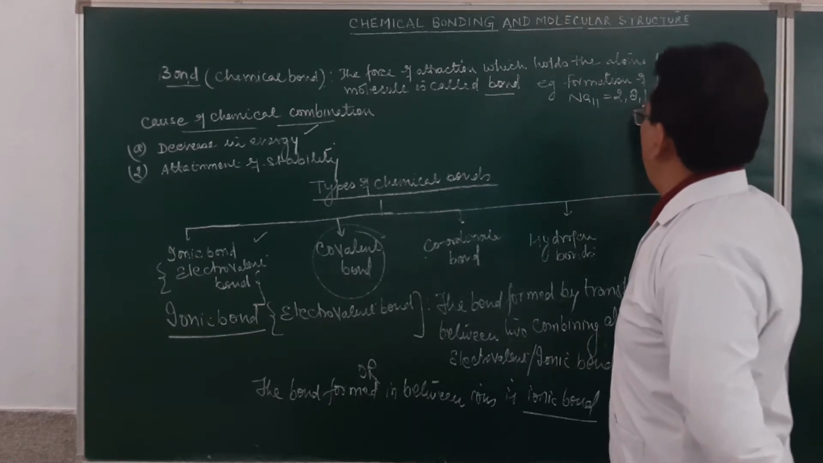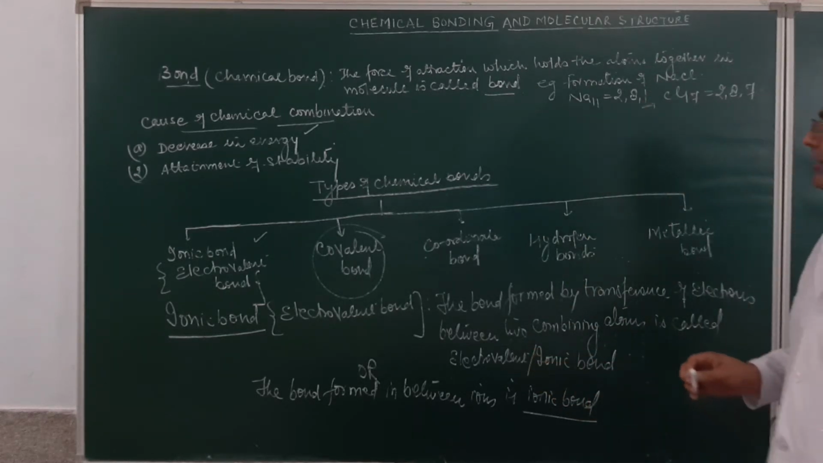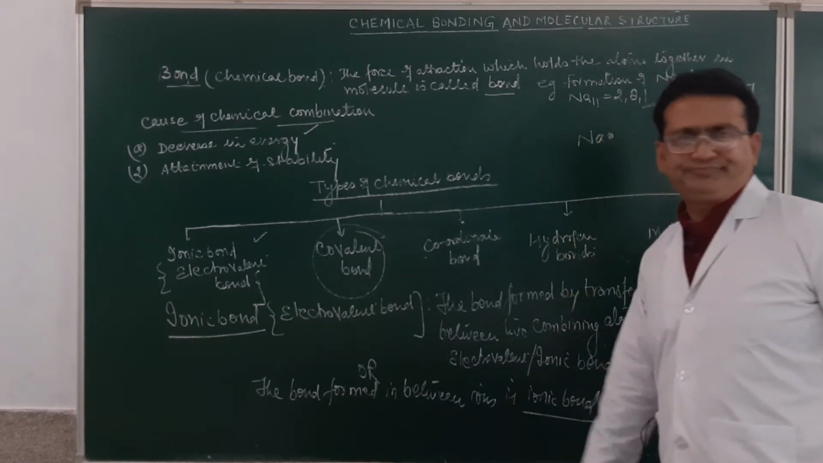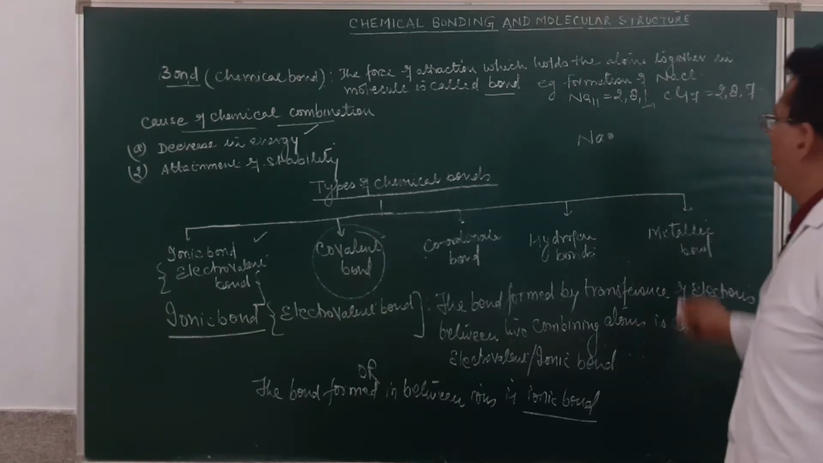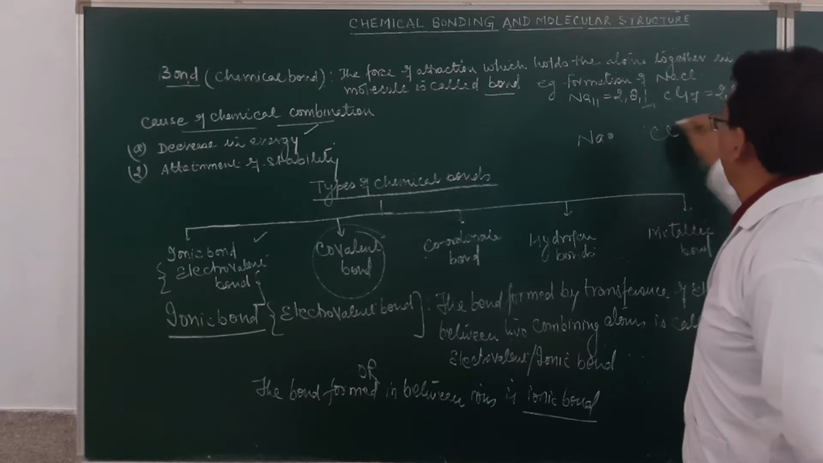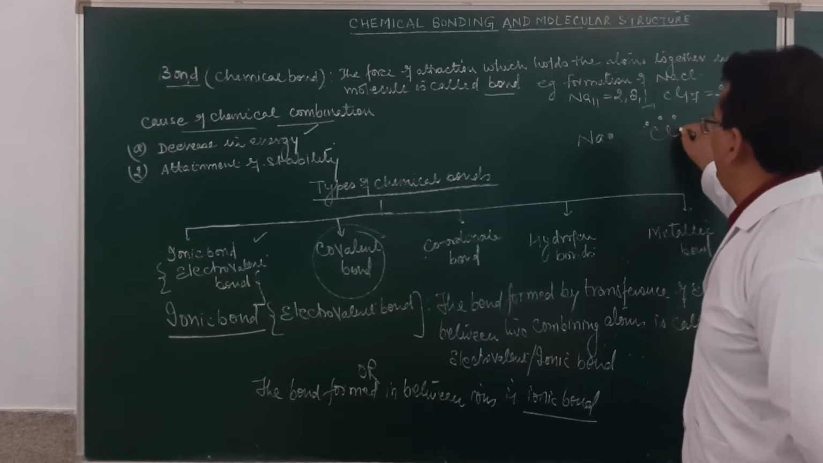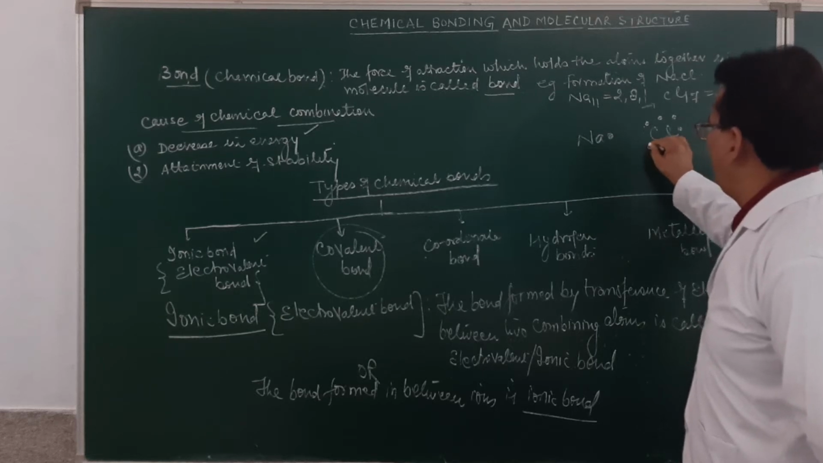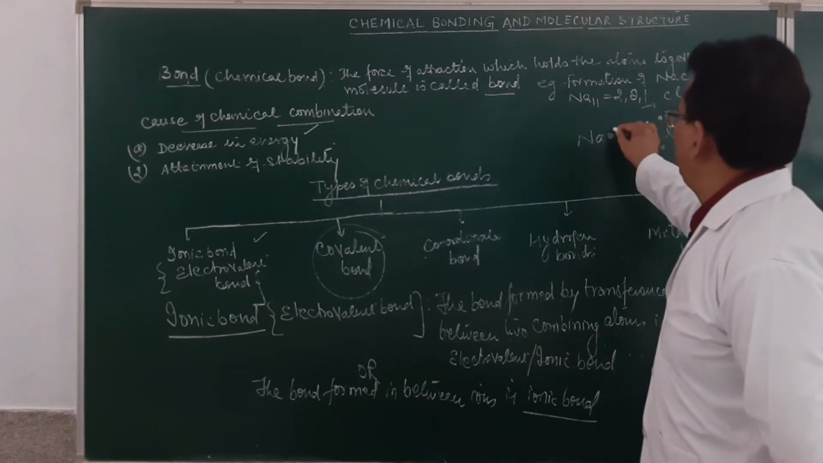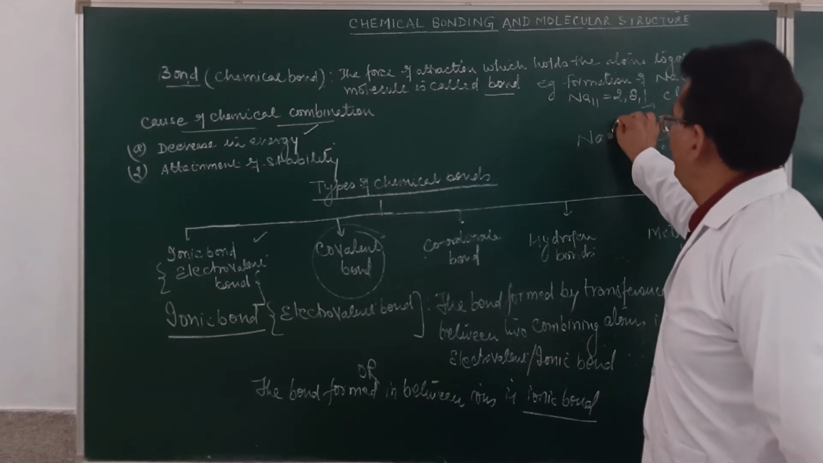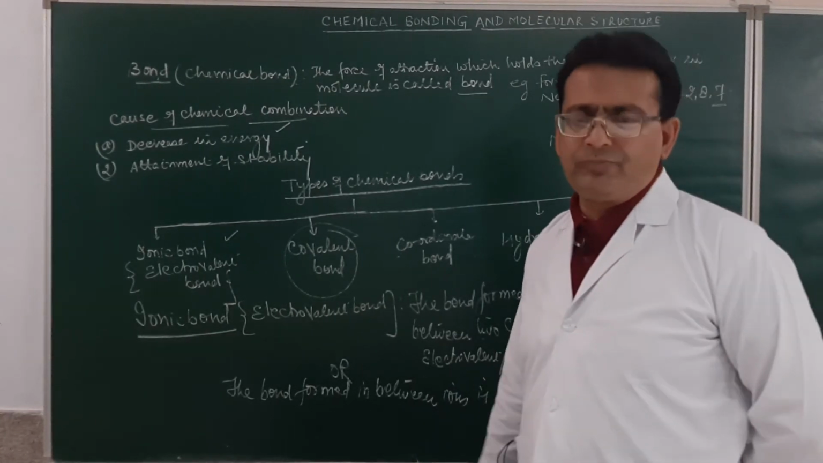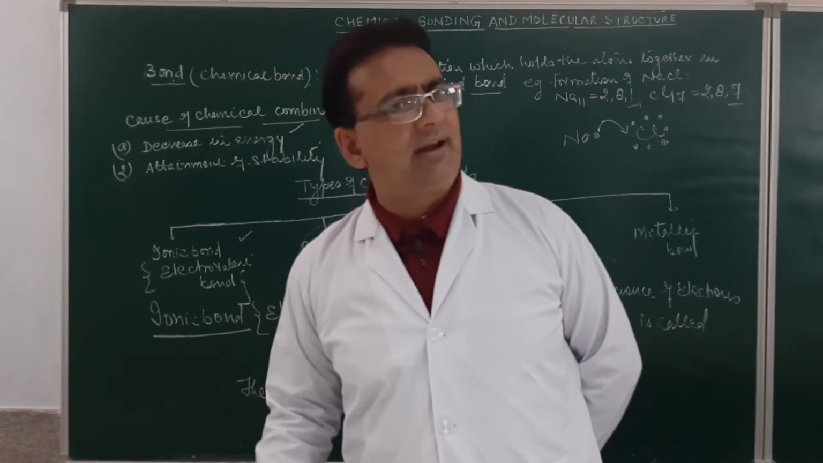How many electrons are there in the valence shell of sodium? 1. So how will we reflect this in the Lewis dot formula? Sodium will have 1 electron in the valence shell. Now chlorine. How many electrons will chlorine have in the valence shell? 7. This will be 1, 2, 3, 4, 5, 6 and 7. Am I clear? How many electrons will the sodium donate? It will be 1 electron. So the atom which gives the electron will be called the donor atom, whereas the atom which accepts the electron will be called the acceptor atom.